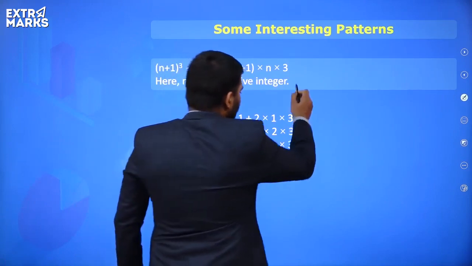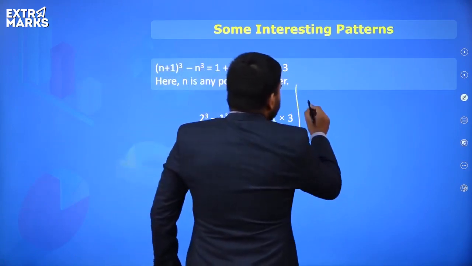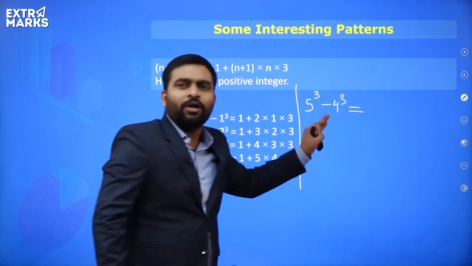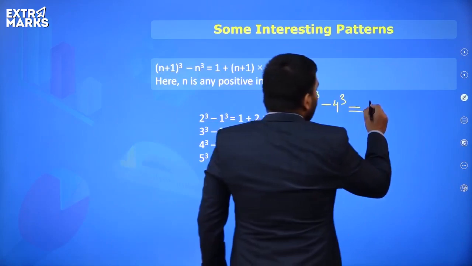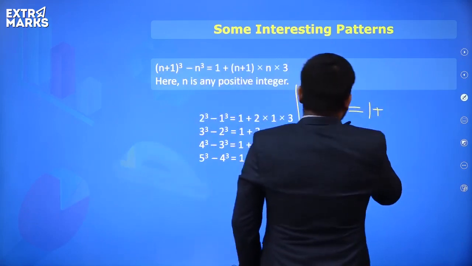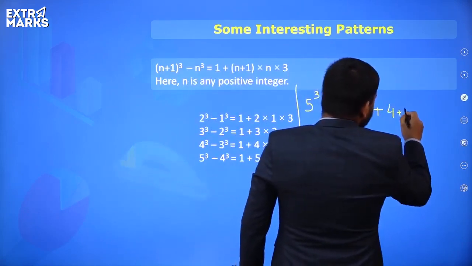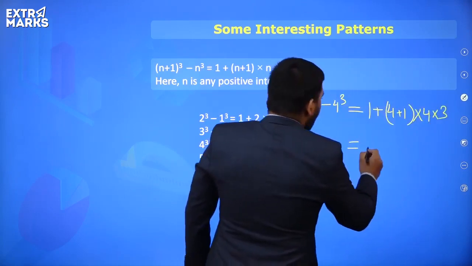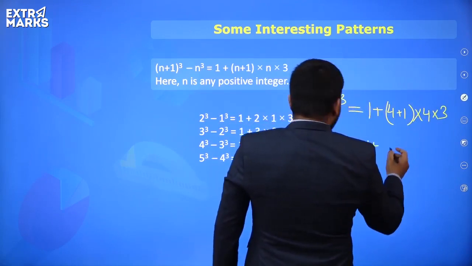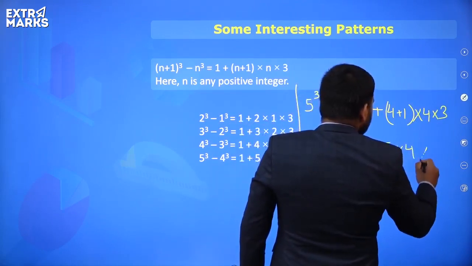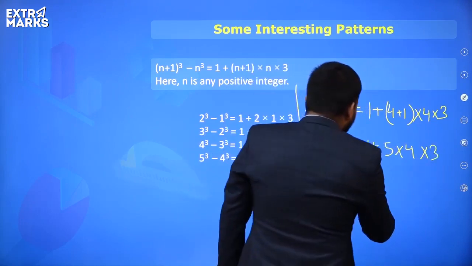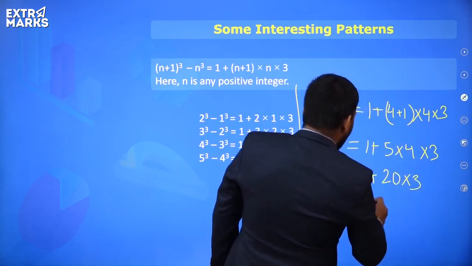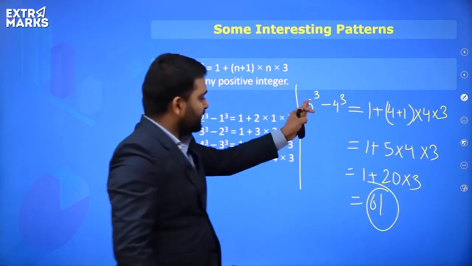Suppose someone says 5 cube minus 4 cube. So now this is a small number, right? So we can say, sir, it is equal to 1 plus (n plus 1) into n into 3, where n is 4. That will be equal to 1 plus 5 into 4 into 3. Correct? Or if you want to simplify it further, 1 plus 5 fours are 20, into 3 is how much? 61.